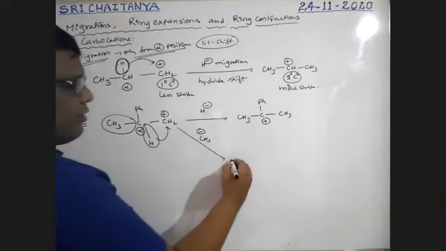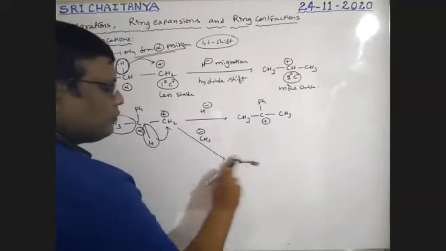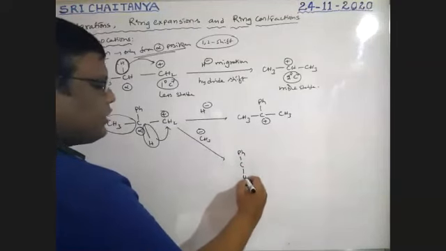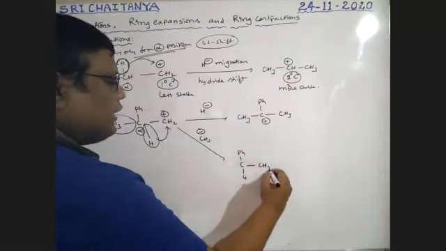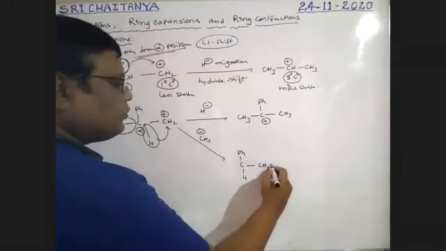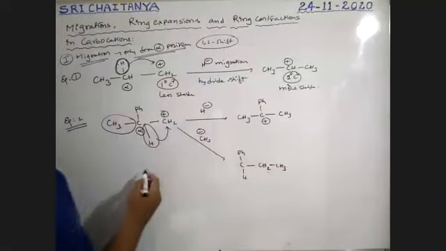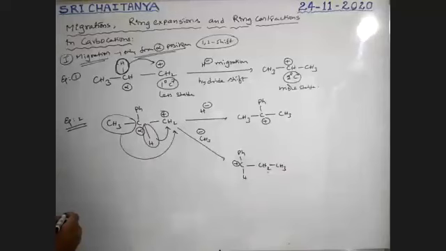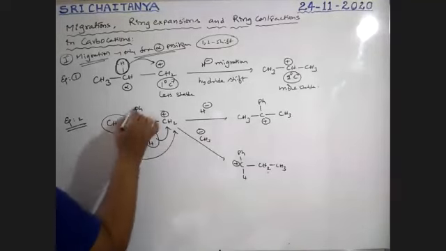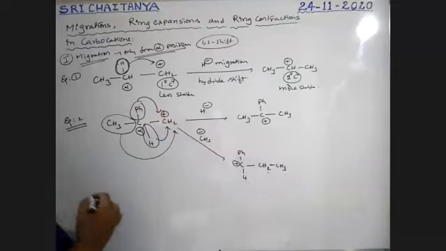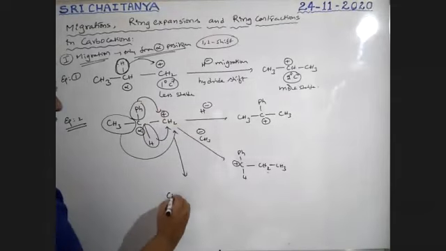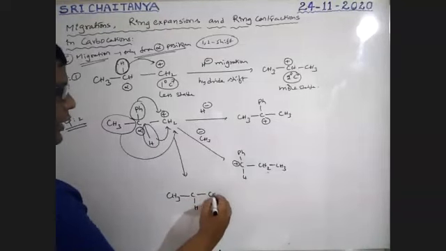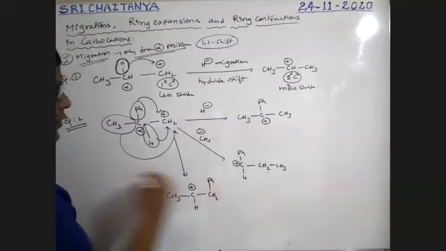So methyl shift gives Ph, C, H, CH2, CH3, and this converts into C plus. Now Ph may also migrate from here to here. It is also possible, boys. CH3, C, H, CH2, Ph. This one gets positive charge.